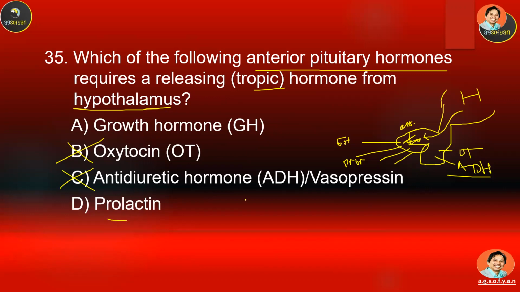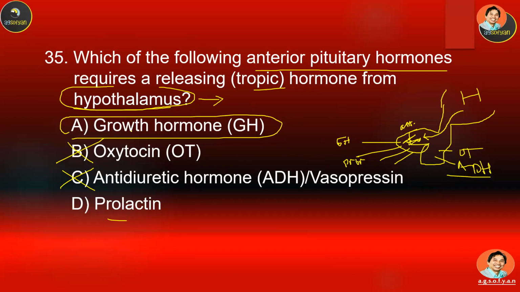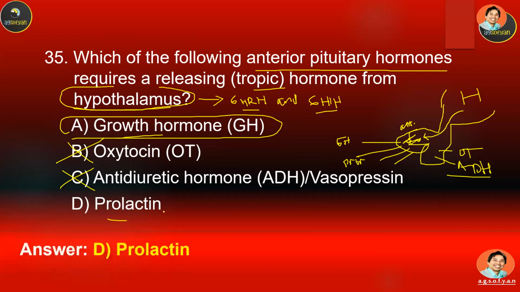Which one requires the hormone from the hypothalamus in order to increase its production? The one that is actually needed is growth hormone, because the hypothalamus will produce two hormones to stimulate and inhibit growth hormone. The first one is called growth hormone releasing hormone, which will increase growth hormone production. The other one is growth hormone inhibiting hormone. You see that one? So this one inhibits, this one stimulates growth hormone.